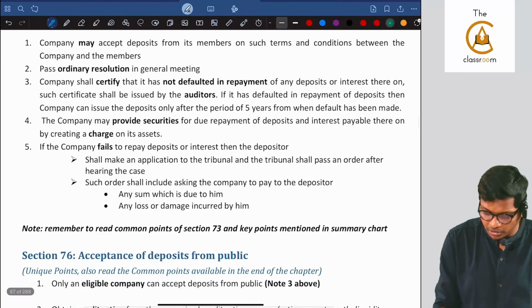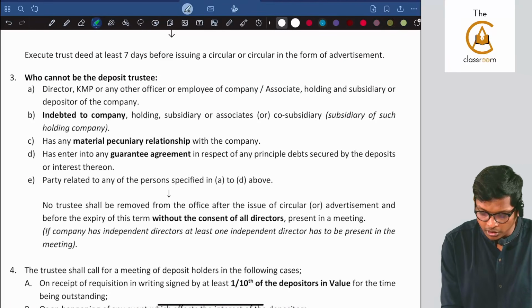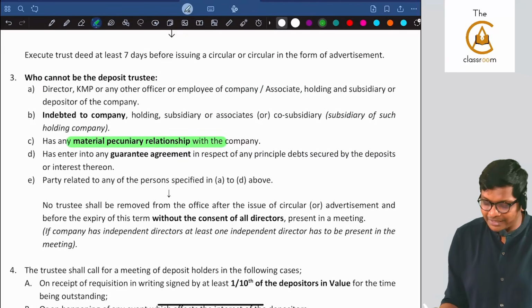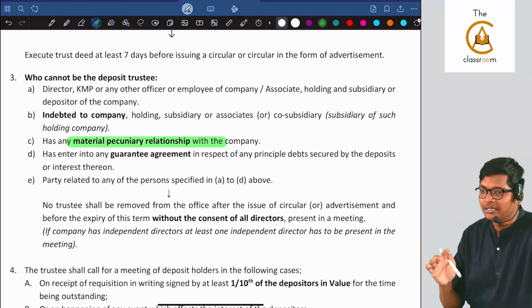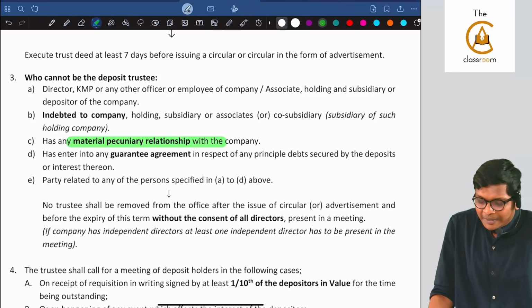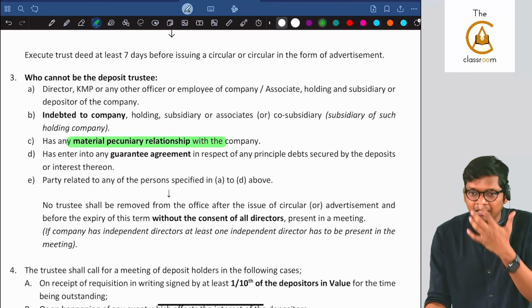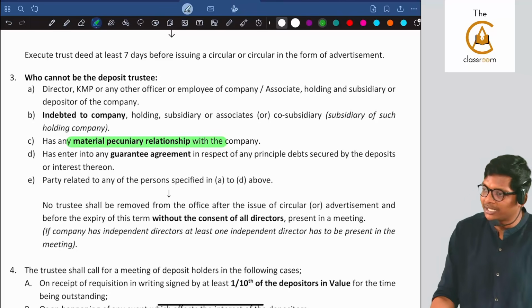If you take the book, for deposits, they use a word called material pecuniary relationship. That means what they are saying, is it 2% now? Instead of defining in quantity, they are saying anything which is material. What is material? Subjective. The auditor will decide what is material, or the company will decide. Are you following, guys? Clear?